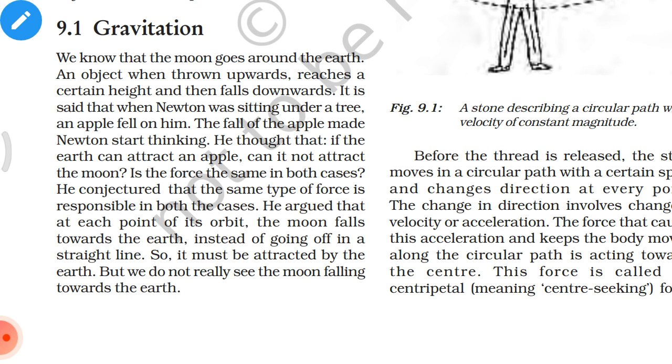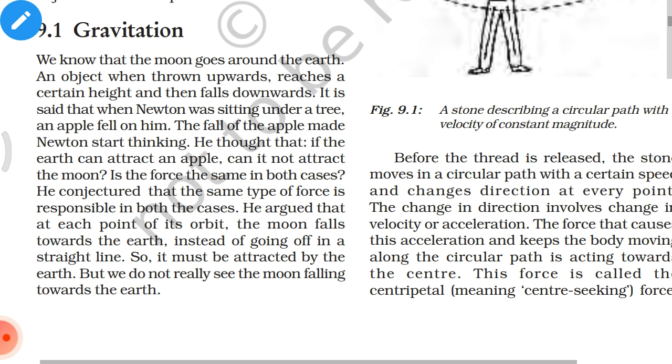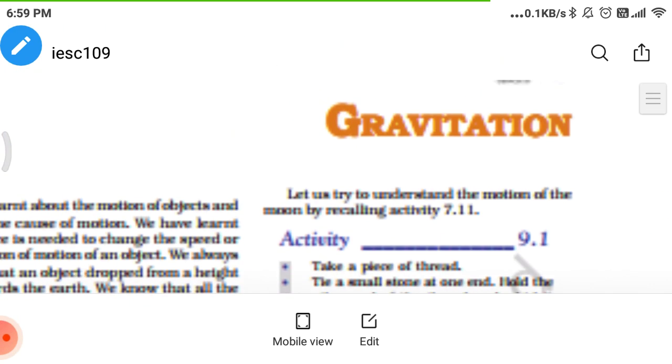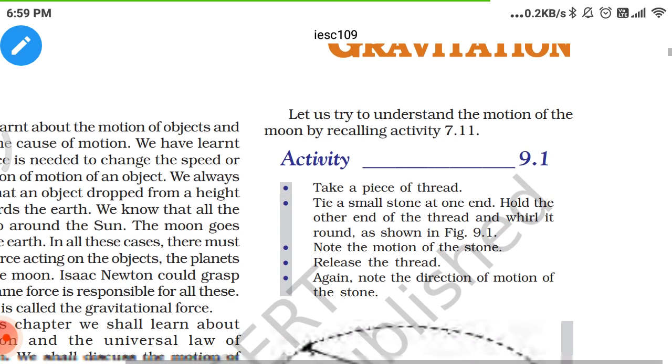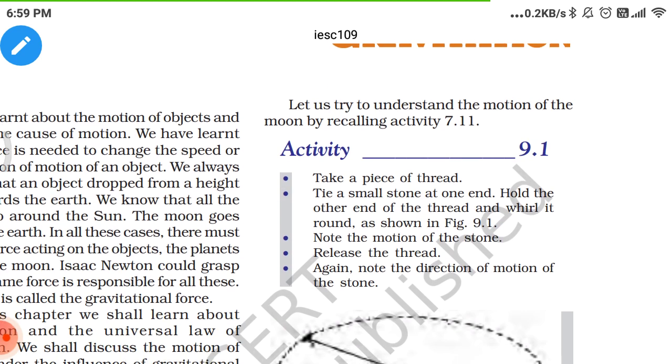He argued that at each point of its orbit, the moon falls towards the earth instead of going off in a straight line. So it must be attracted by the earth. But we do not really see the moon falling towards the earth. Let us try to understand the motion of the moon by recalling activity 7.11.